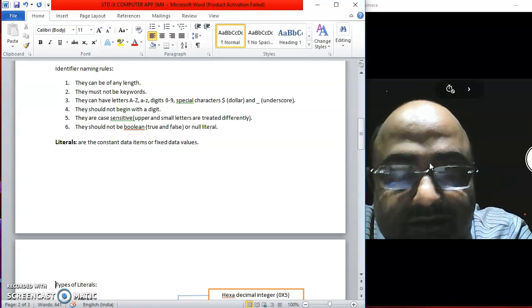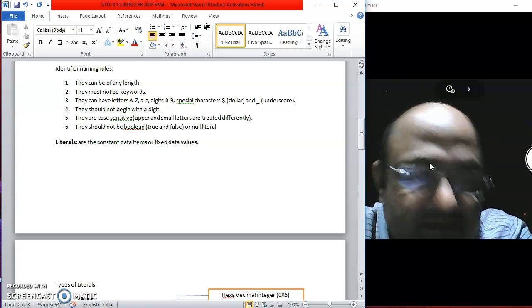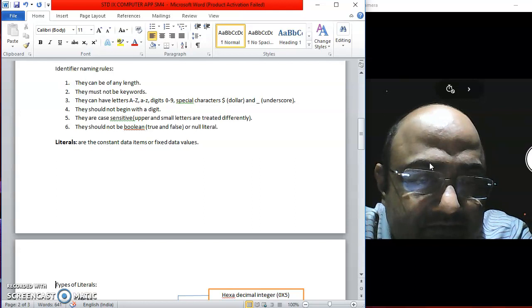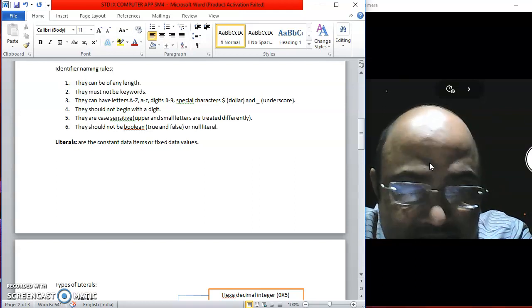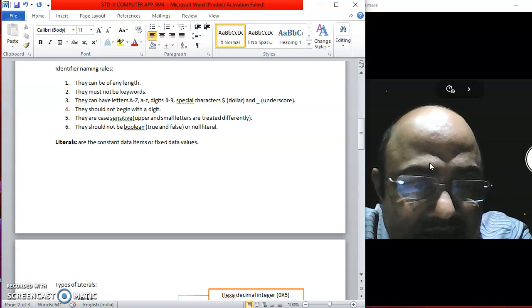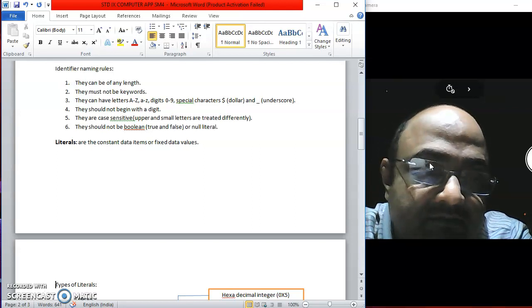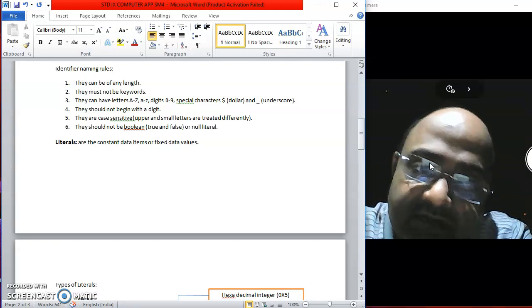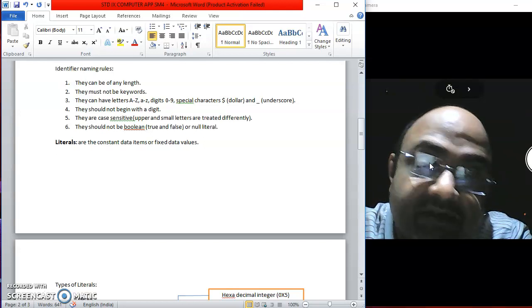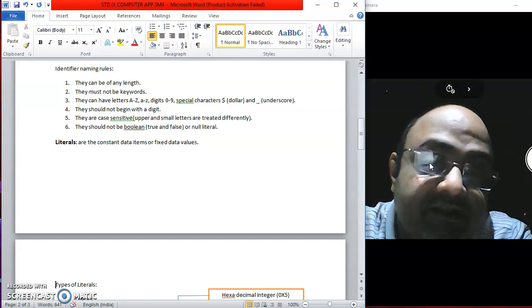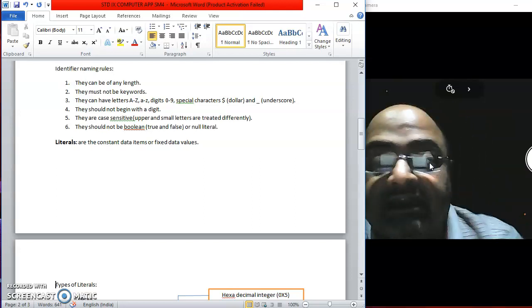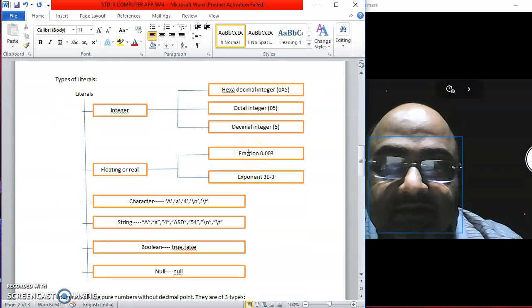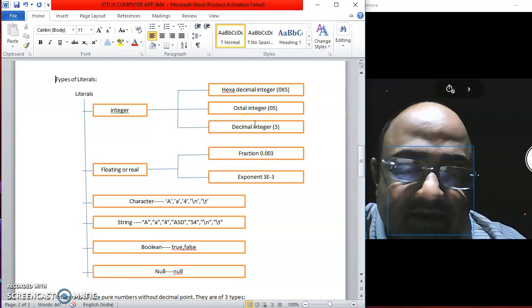Class names should have all the words starting with capital letters. Like for example, there is a class known as BufferedReader. Now BufferedReader, though it seems like two words, when you write in Java, it is written together, without any space in between. So Buffered, B will be starting in capital and Reader, R will be starting in capital. So class names always have all the words starting with capital letters. So these are the conventions which you need to keep in your mind. Next class we are going to discuss the various types of literals. So the chart is already there on the screen, and we are going to meet again in the next class.